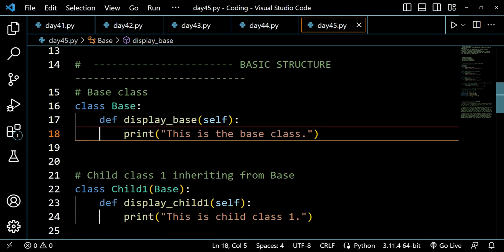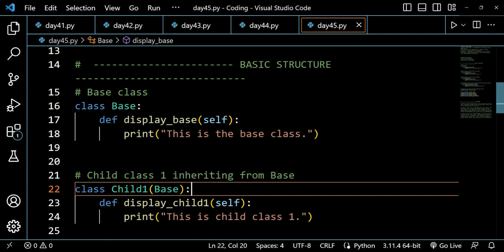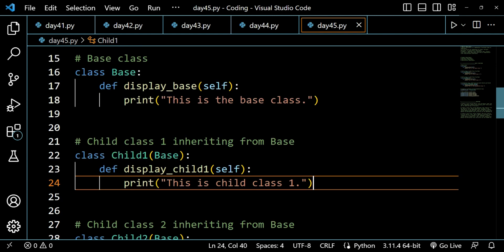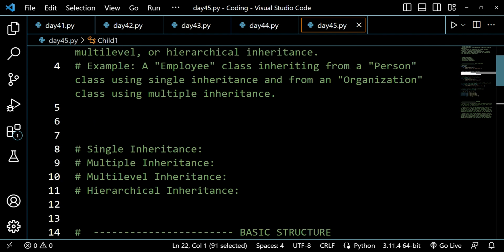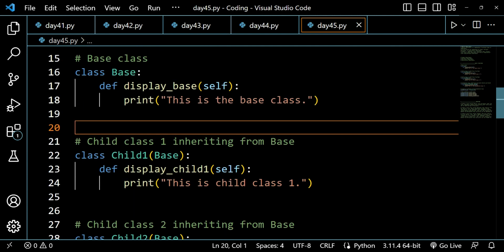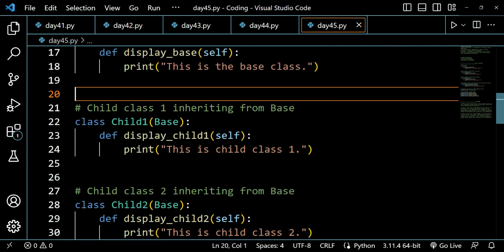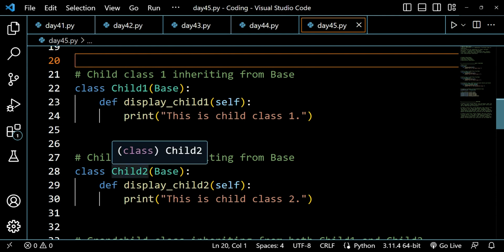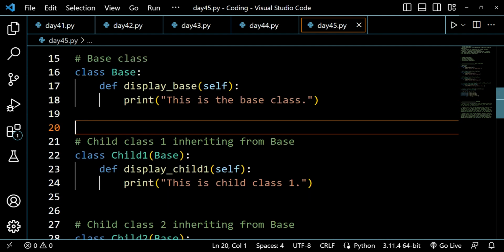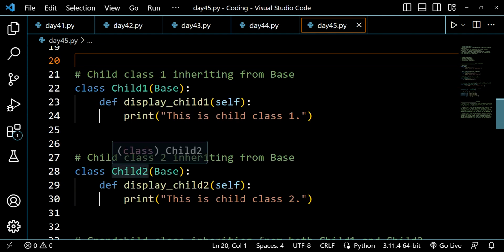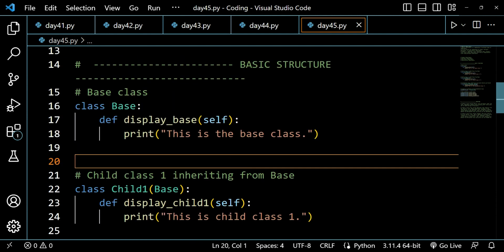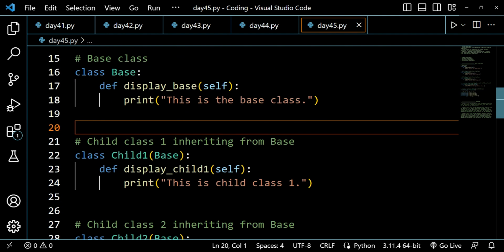Now we have a child class, which is a single inheritance example, inheriting from the base class. Now this is child class 2, which is also inheriting from the base class. So child 1 is inheriting from Base, and child 2 is also inheriting from Base.